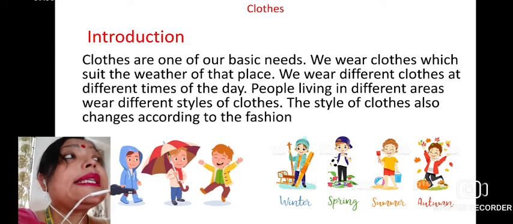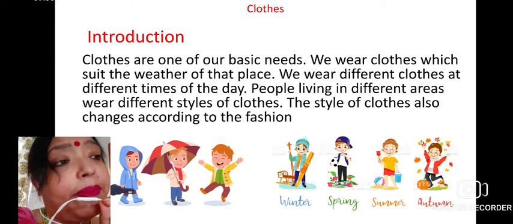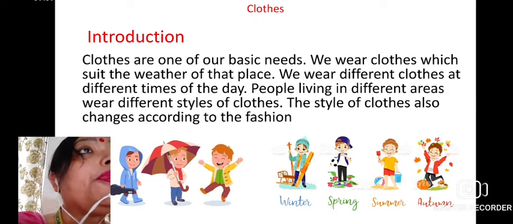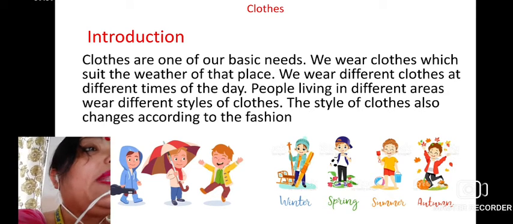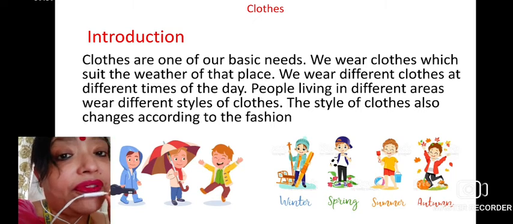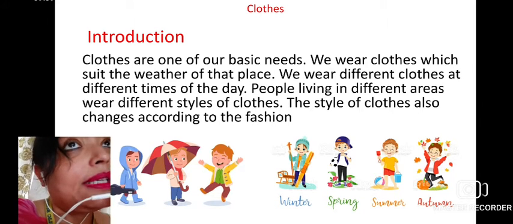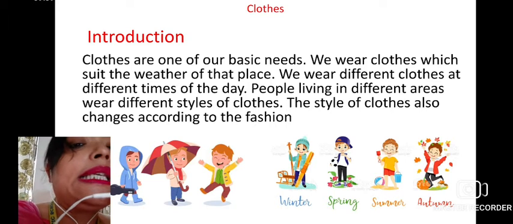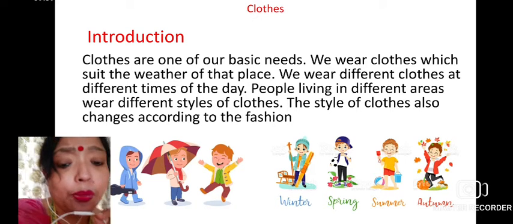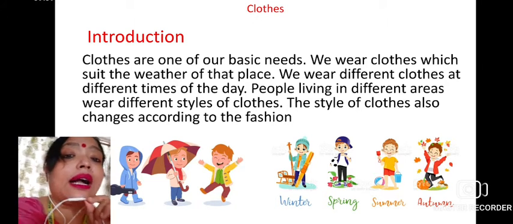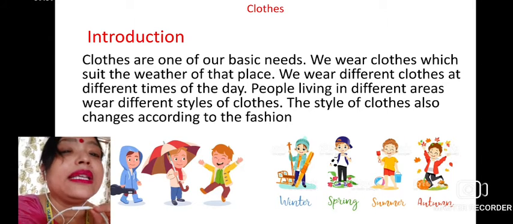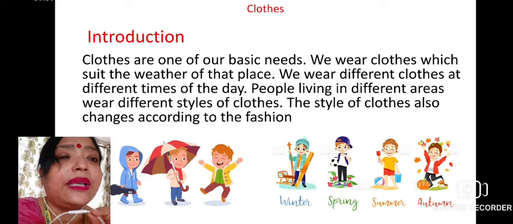Now, cloth is one of our basic needs. A basic need means that, in order to survive, there are a few most important things which are needed by us. Without these we can't survive even for a second, even for a minute. Cloth is definitely one of them.